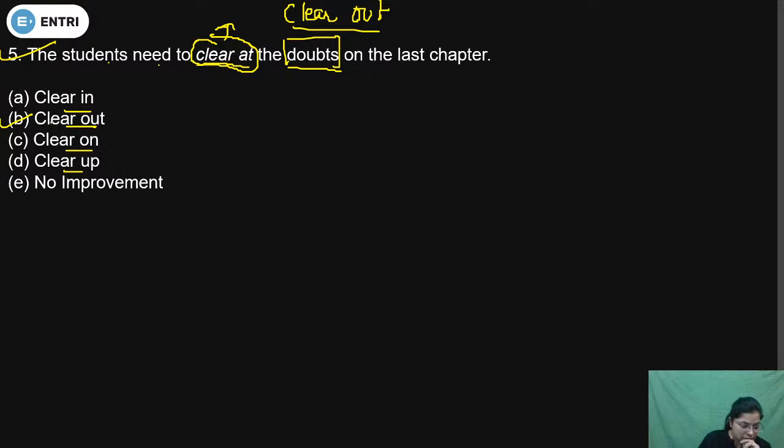The clear out will be the correct answer option. The reason is that the student needs to clear out the doubts on the last chapter. It means somewhere we are trying to solve a problem. So whenever we are trying to solve a problem, then in that case after clear, out has to be used. So the correct phrase will be clear out. Is it clear? Comment fast, students. Now come to the next question.